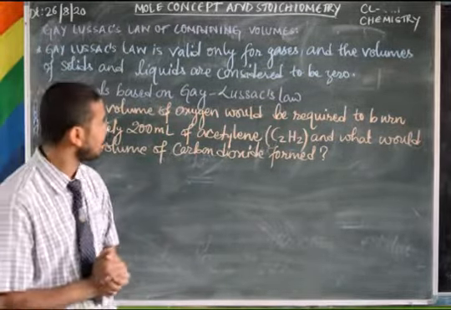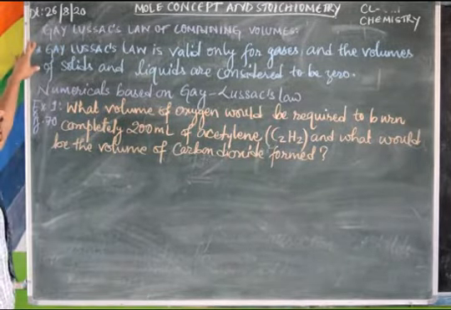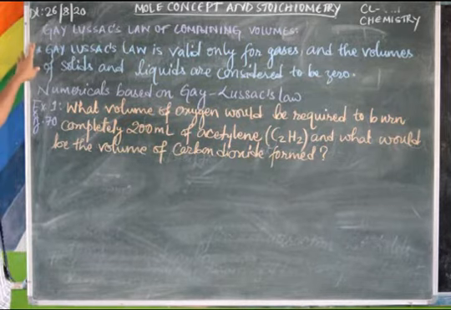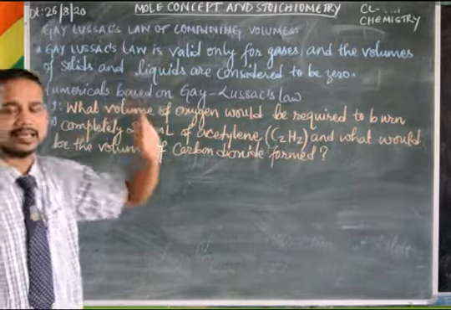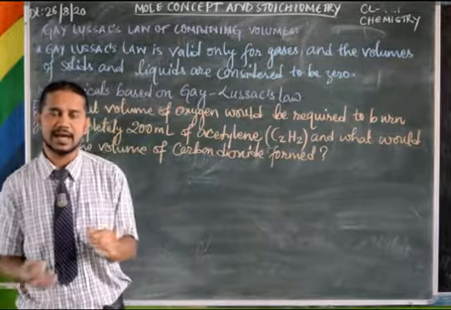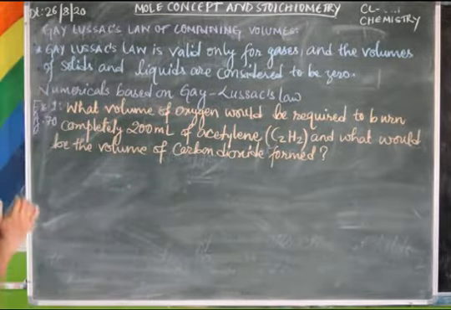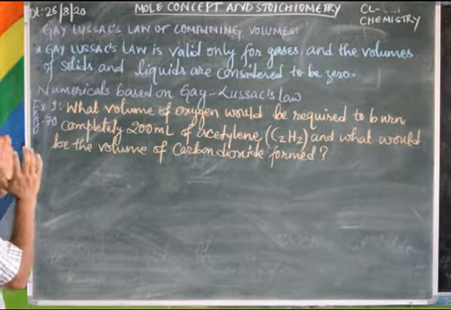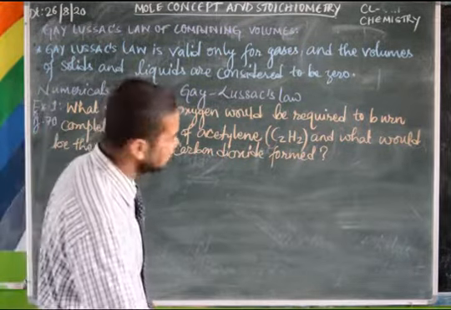So that is there. Now, one very important thing regarding Gay-Lussac's law is that it is valid only for gases. That means the volumes of solids and liquids are considered to be zero.